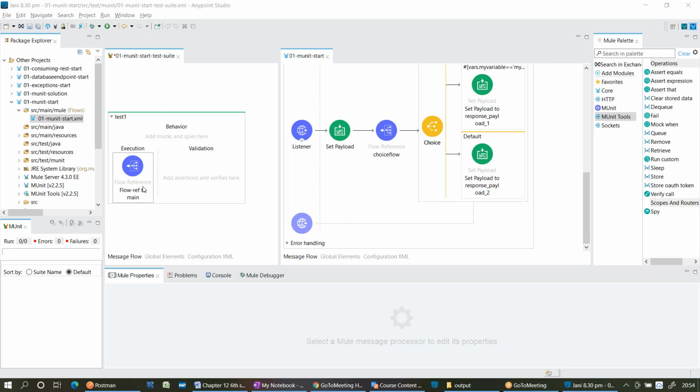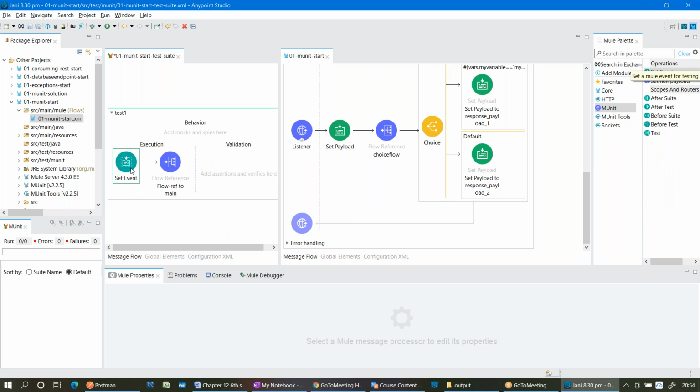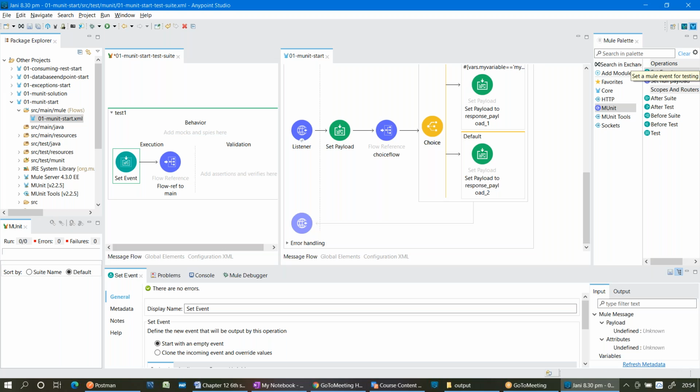Actually, see, this is a flow reference which is referencing to the main flow. Execution will start from the set payload. Normally, if any flow is referencing another flow, the first flow will have a listener, and that listener is converting into an event. But in this case, I don't have a listener. So here we need to set that event. Under MUnit, you can see Set Event. Just drag and drop that set event before that flow reference.